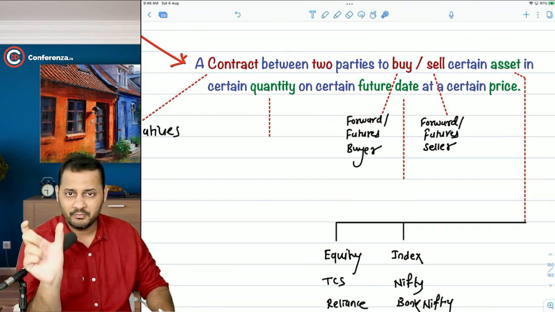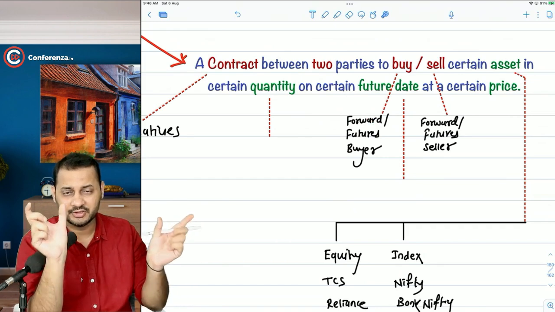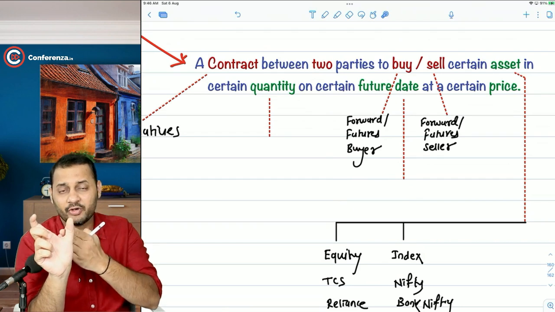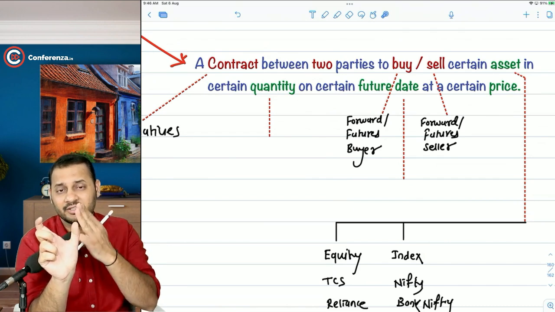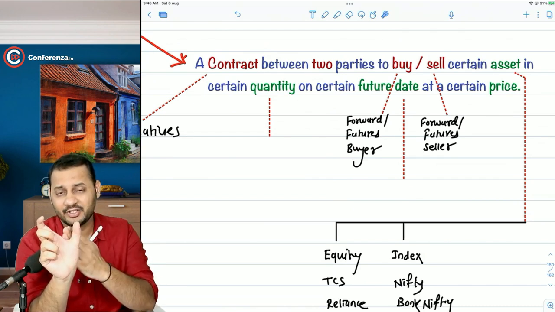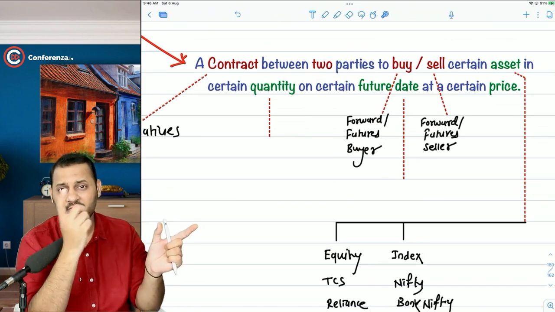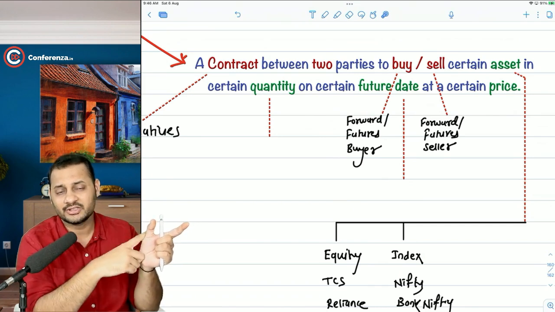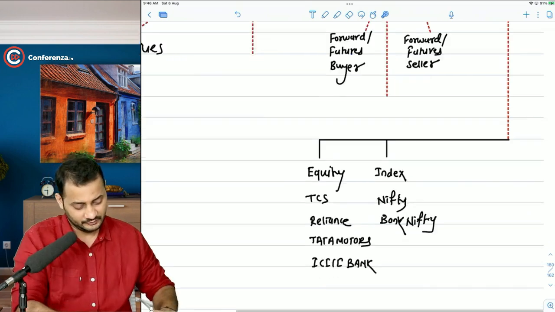So when I say I'm buying equity shares and when I say I'm buying a contract on equity share, both the things are different. You buy equity shares in the spot market, or the cash market, as we learned in the portfolio management chapter, in which you buy the security and own the asset. In this market, the derivatives market, you enter into a contract. That means you buy the contract or you sell the contract. You do not buy the equity share, you do not buy the index.